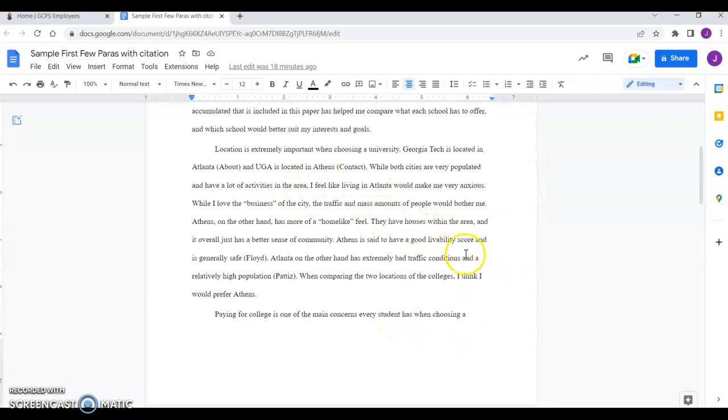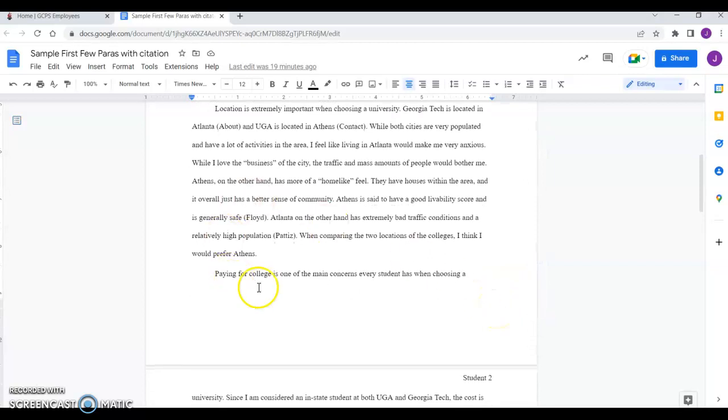But basically, this is a beautiful example of starting your paper and how easy this paper is to write, because it's informational and it's narrative at the same time. So the student is writing, location is extremely important when choosing your university. This is where this one is located, but I feel like living in Atlanta would make me anxious. And so just going on, the student is just talking about his or her options and then explaining where they got some of the information that they got. So it's really not hard to create these first few paragraphs.